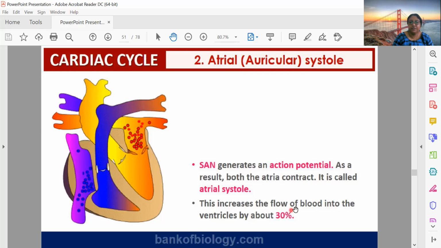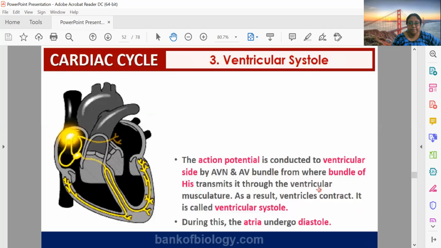Okay, and this will increase the blood flow by 30%. Now there is a question. If valves are open and both atrium and ventricle are in diastole position, some blood must be directly going to this part, that is ventricle. Yes, some blood will be definitely going, but it's not in much speed or volume. When the atrium contracts, the flow of blood will be increased by 30%.